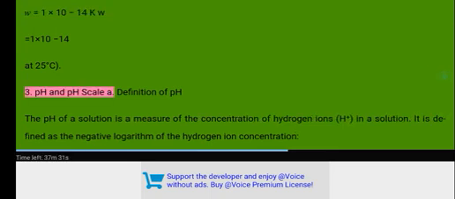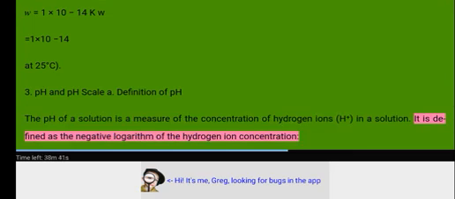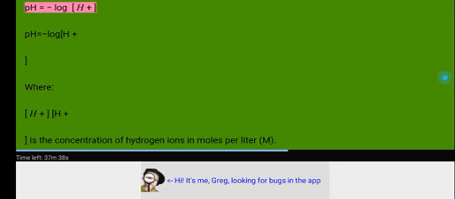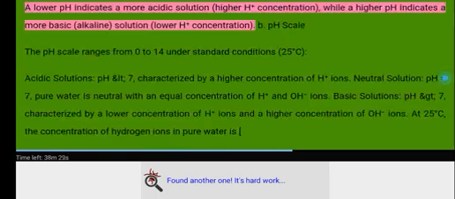3. pH and pH scale. A. Definition of pH. The pH of a solution is a measure of the concentration of hydrogen ions H+ in a solution. It is defined as the negative logarithm of the hydrogen ion concentration: pH = -log[H+], where [H+] is the concentration of hydrogen ions in moles per liter (M).